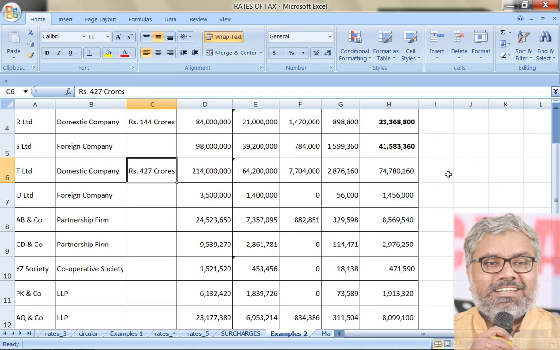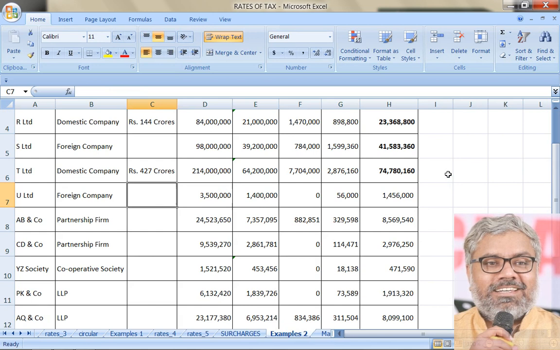Then T Limited, domestic company, turnover in 17-18 is more than 400 crores. Means it is not eligible for 25% concessional tax rate. So the tax rate applicable will be 30% for T Limited on the income whatever it is. Then surcharge applicable will be naturally 12%, cess is 4%. After adding everything, 7 crores 47 lakhs 80,160 is the final tax liability of T Limited.